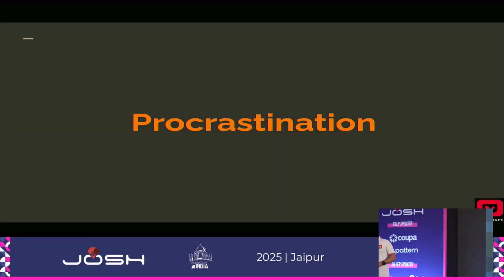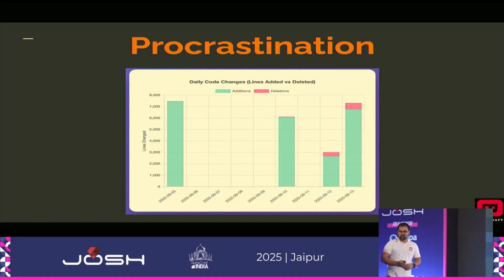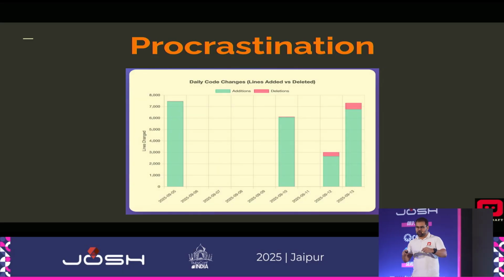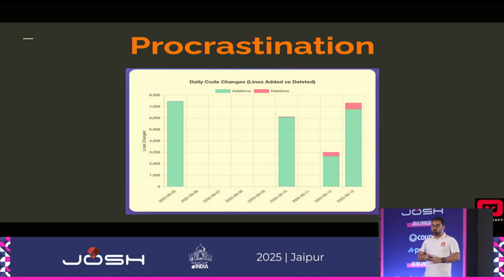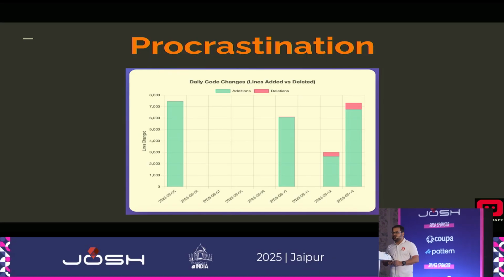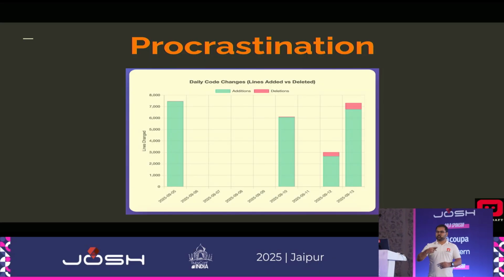I can demonstrate that with a graph. I generated a graph of how many lines of code I wrote for this particular tool that I built, Visual Rails. As you can see, I wanted to show it to the internal team. That's why on 5th September you can see a very big graph, because 4 hours before that presentation, I ensured that I had something ready to show the team.